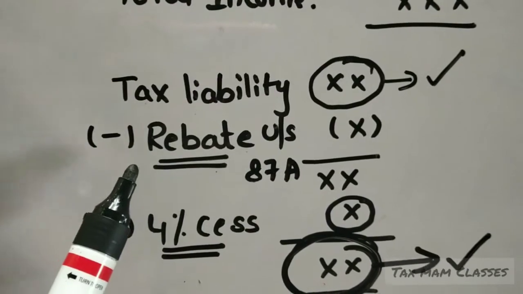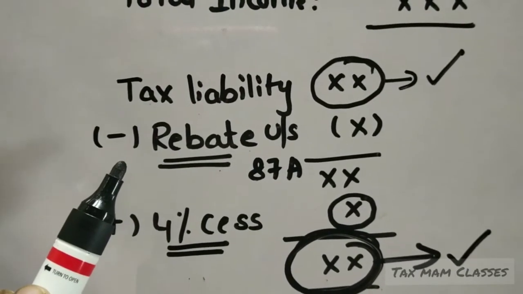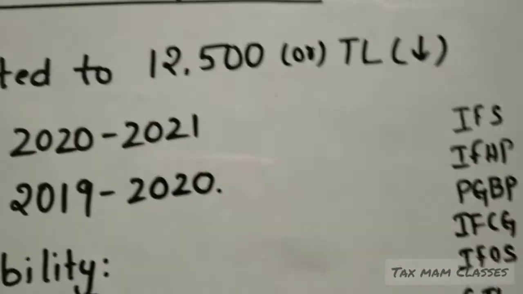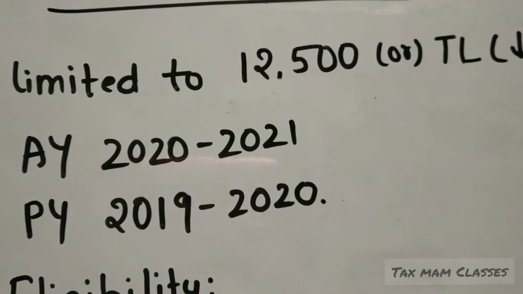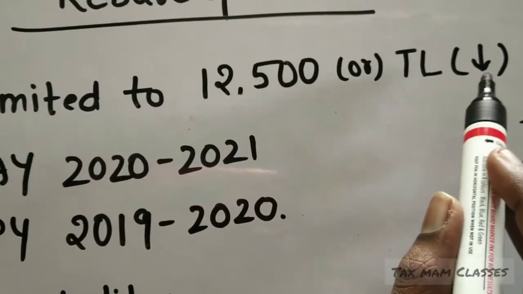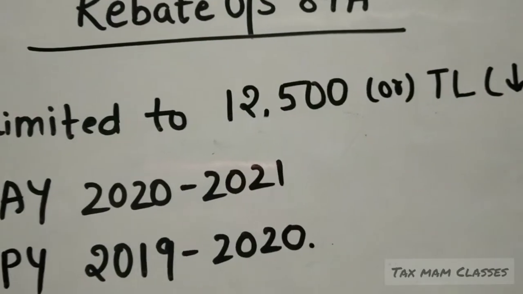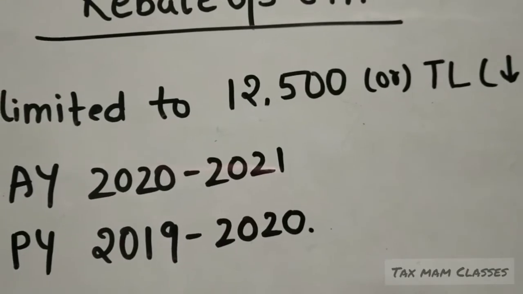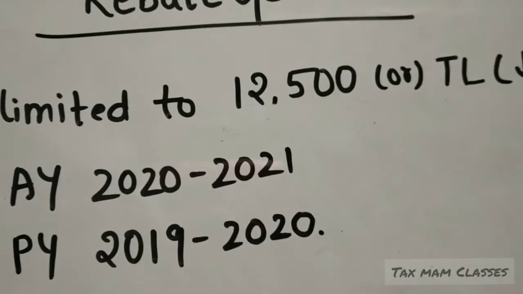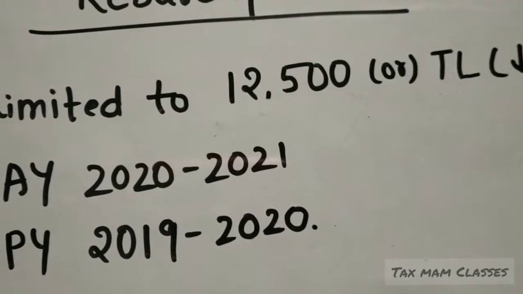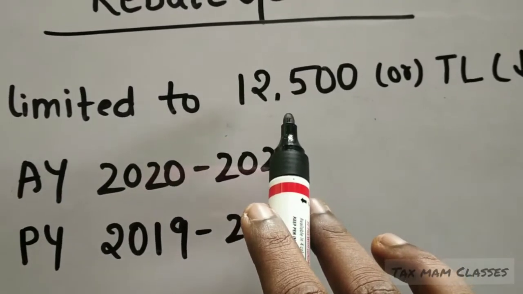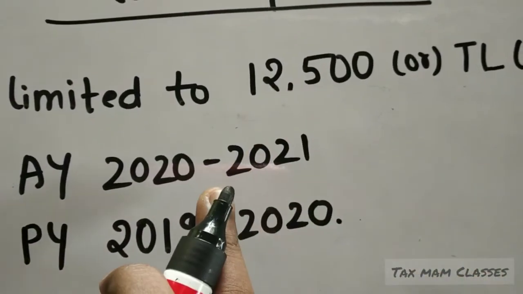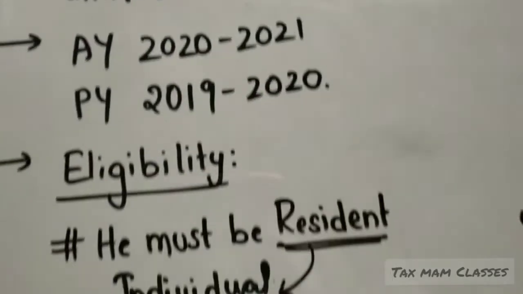So what is this rebate? This rebate is eligible only for a few persons according to the conditions. Then what are the conditions? Let's see. The first one: it is limited to 12,500 or the tax liability, whichever is less, which will be allowed as reduction. Before, the rebate amount was 2,500, but the conditions are different. Here the limit is 12,500 or the tax liability, whichever is less, for the assessment year 2020-2021.